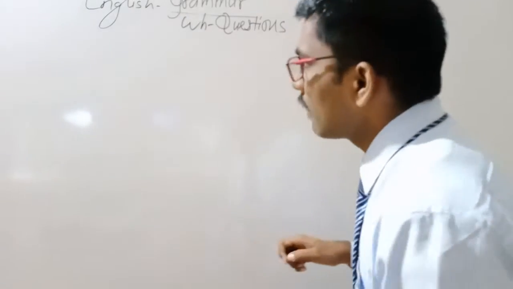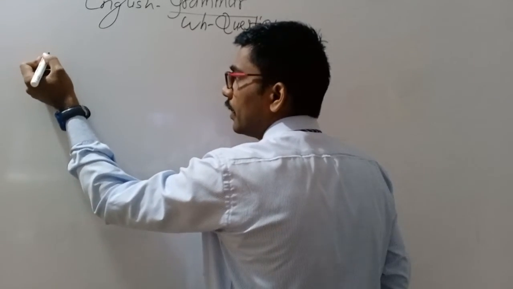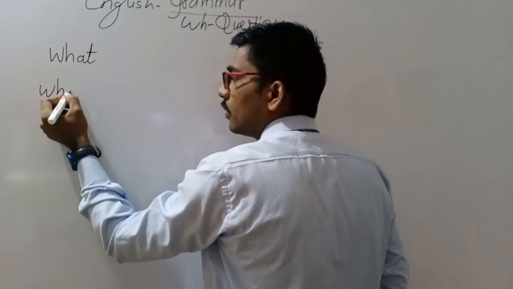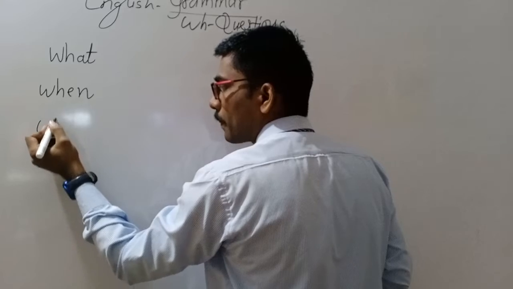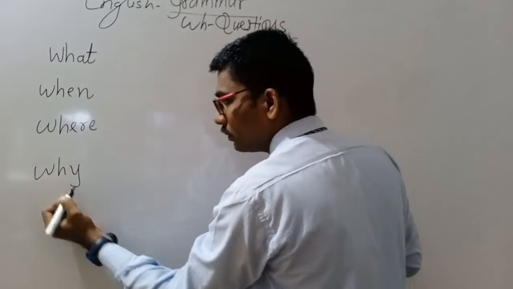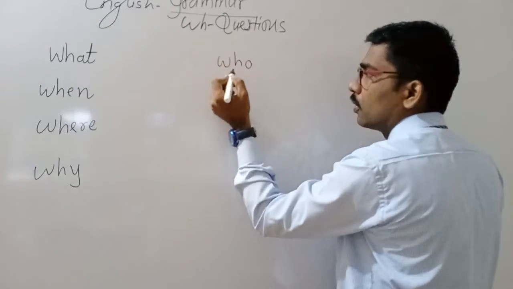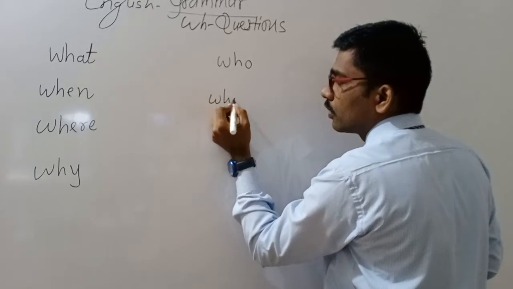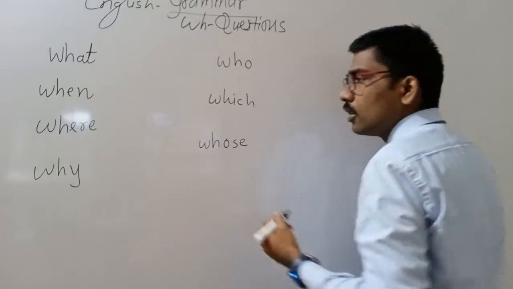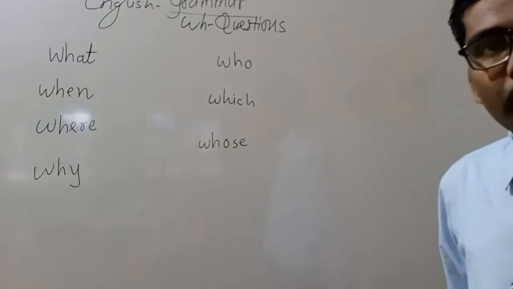So dear students, here I will write the words. For example, first what, when, where, why, who, which, whose. So these are the words. Repeatedly we should use these words only.